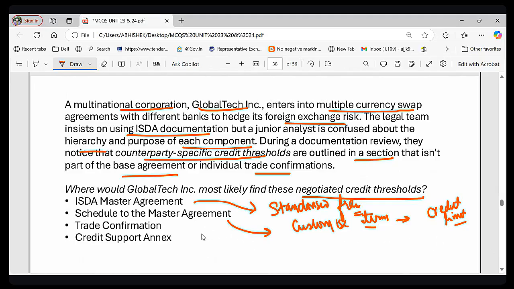The next is trade confirmation. Trade confirmation contains transaction details but does not override the master agreement. Transaction details come inside the trade confirmation. And the last is CSA, that is credit support annex. It governs the collateral requirement. So it governs our collateral requirement, right? So that is the point.